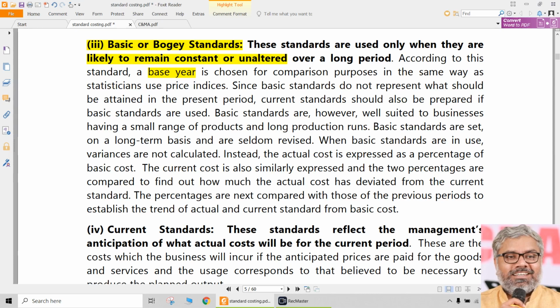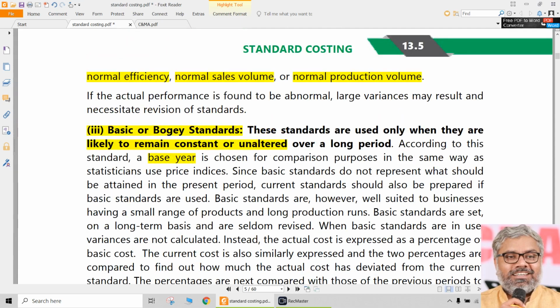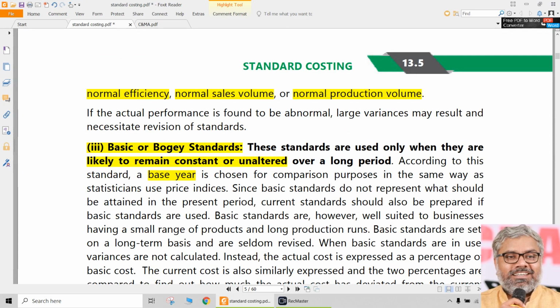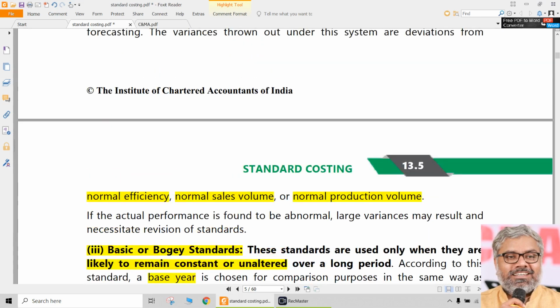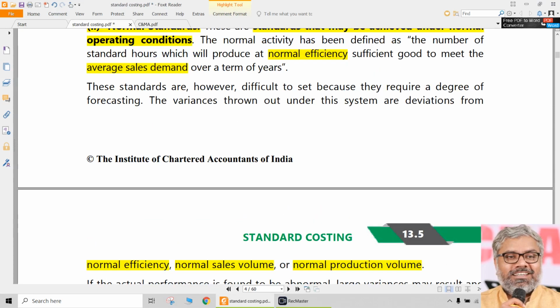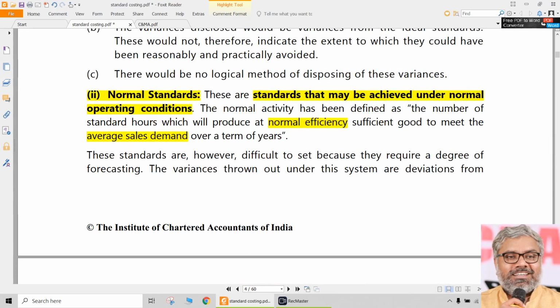After that, okay, last year's prices, let us say a 5% increase. On the base year only, we just add 5%. Next year, maybe a 7% increase. Like that, only the base year will be taken as a base, and all the future standards will be set as a little bit of increase or decrease of the base year information, which is, once again, not scientific, but easy to operate. So scientifically, the best way to do it is normal standards.